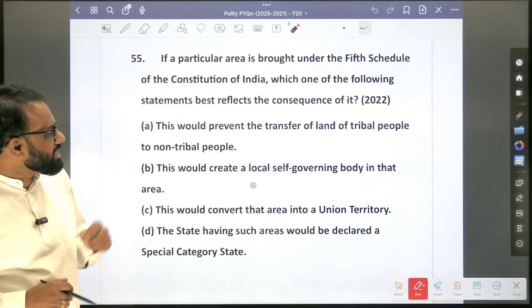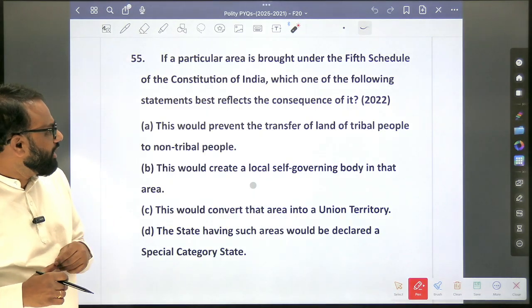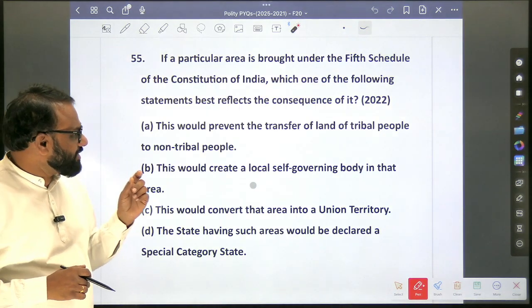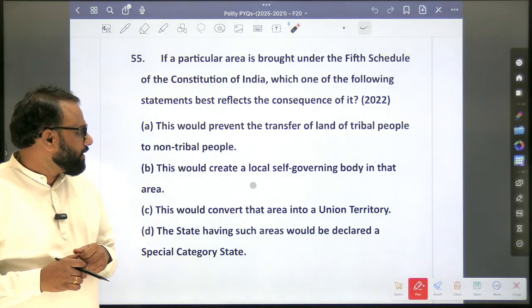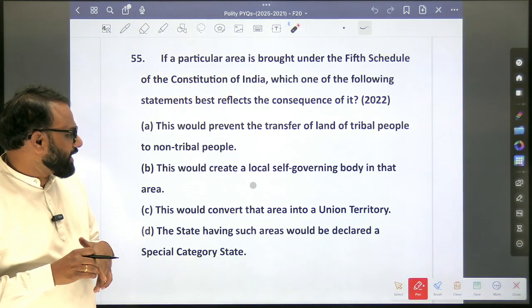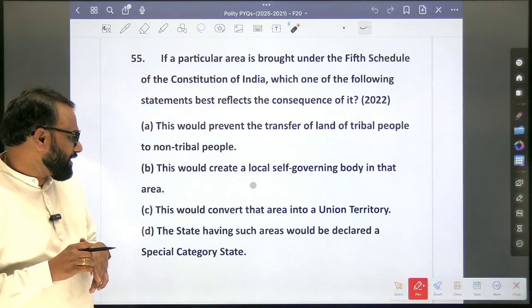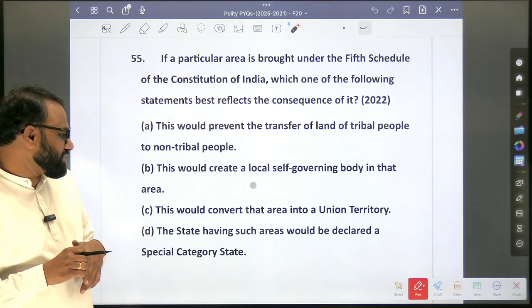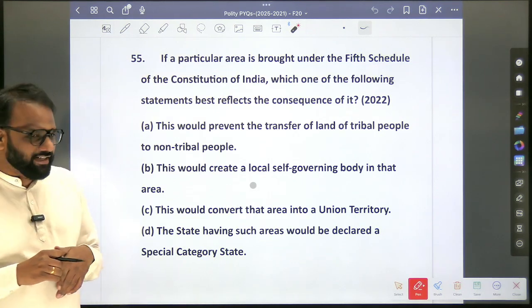So if a particular area is brought under the 5th schedule of the Constitution of India, which of the following statements best reflects the consequences of it? This would prevent the transfer of land of tribal people to non-tribal people. This would create a local self-governing body. This would convert that area into a union territory. The state having such areas would be declared a special category state.